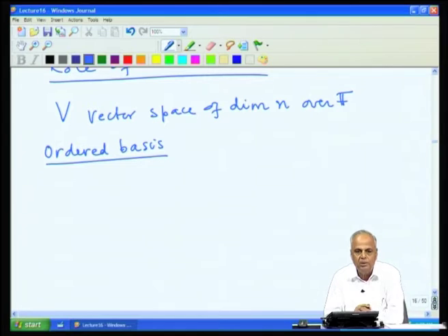The only difference is when we say basis, we mean a set of vectors. In a set of vectors, it does not matter in what order we list the vectors.